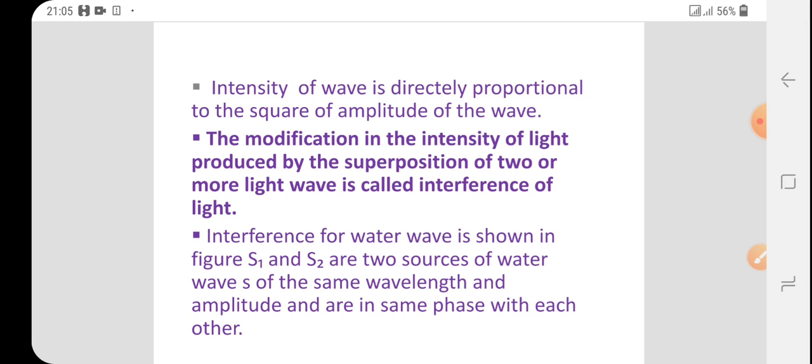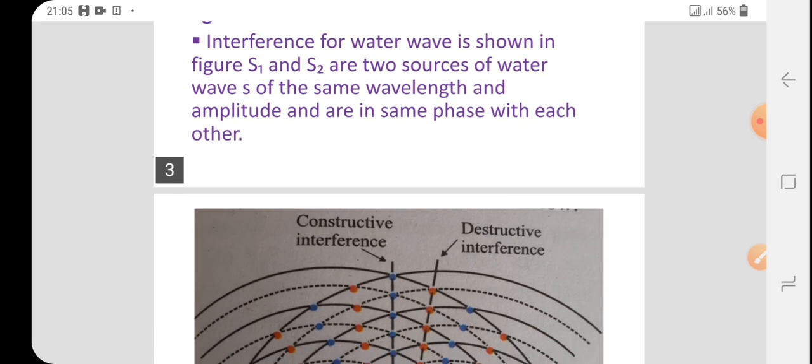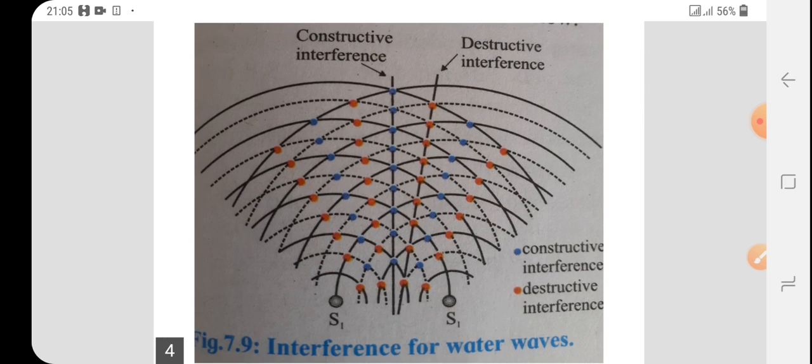We mostly consider waves on water, so today we also consider interference of water waves. Here, if we drop pebbles at any two points of the water, then S1 and S2 are the two sources of water waves. Both water waves have the same wavelength and the same amplitude, and they propagate in the water medium.